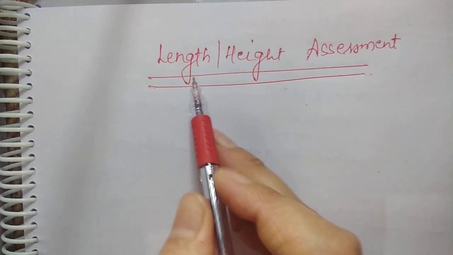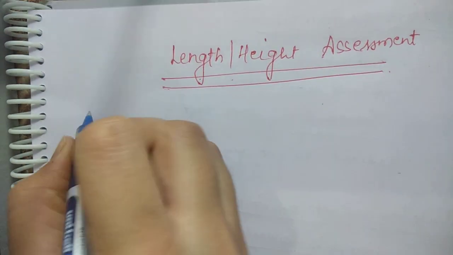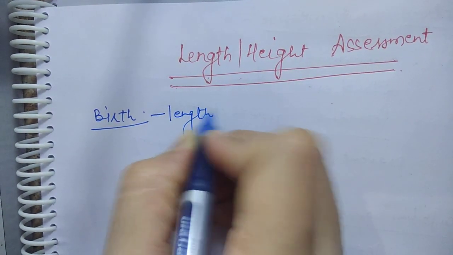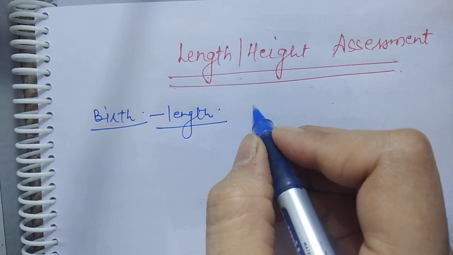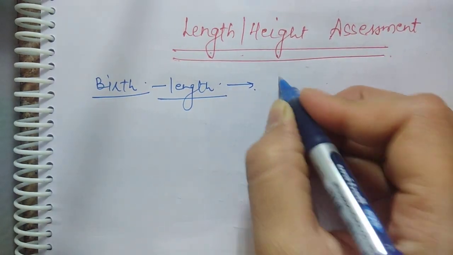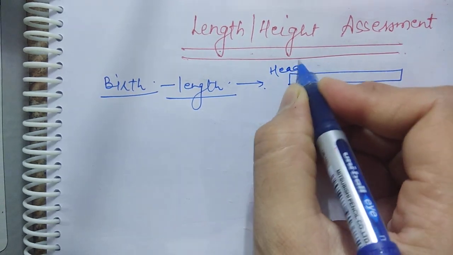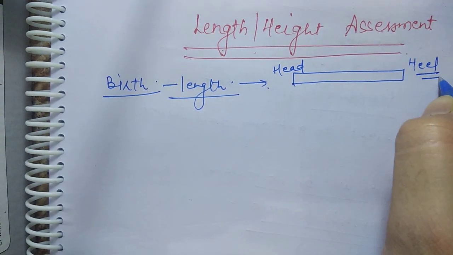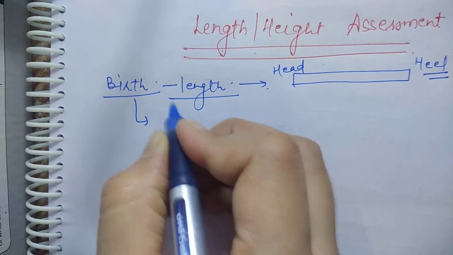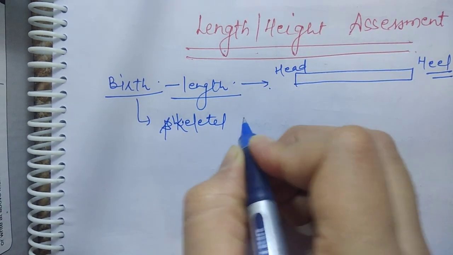Now we will discuss length and height assessment. At the time of birth, we are measuring length of a child. Length of a child we are measuring till the age of 2 years. Length means we make the person lie down in a supine position and measure from head to heel. So the length or height indicates the skeletal maturity.